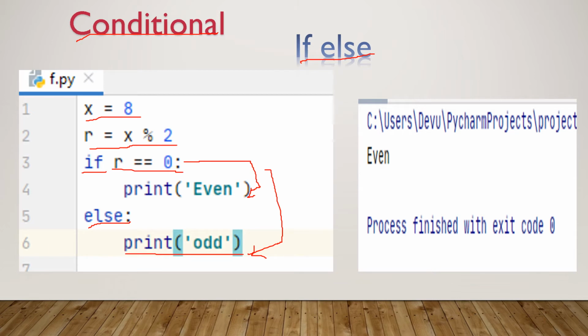Here the remainder of 8 divided by 2 is 0. So it will execute this statement, print even. So I got the result even. If the condition is false, it will execute the statement, print odd. Remember one thing, under the if condition, all the lines should be in indentation. That means should be in same space. And before entering the lines under if condition, you should give 4 spaces or a tab before the statements. So this is all about if-else statement.